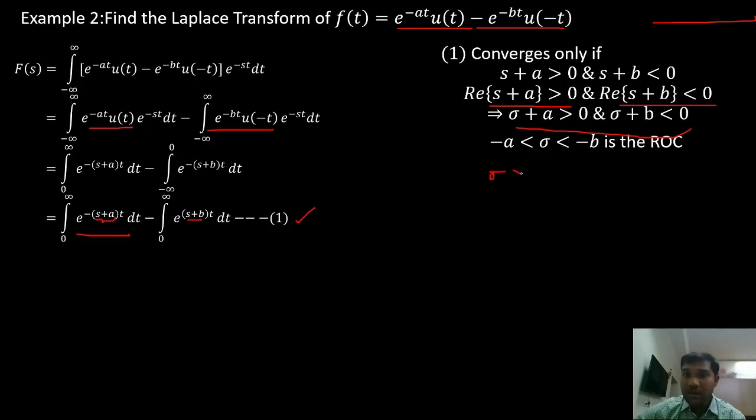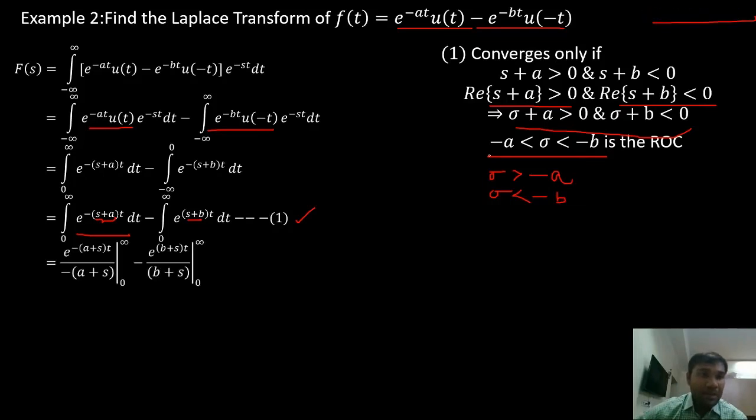If I combine these two, what will I get? Sigma is greater than minus a and sigma is less than minus b. So sigma is in between minus a and minus b. So that is what I am considering. Okay, that is what I am arriving at, right? Then I'll continue with the integration.